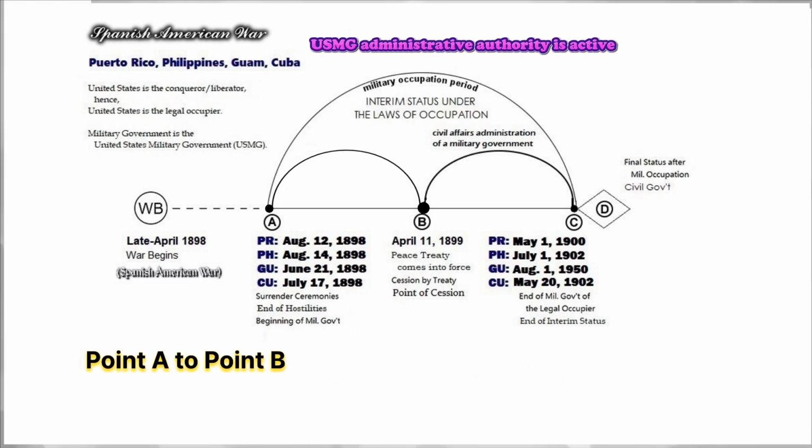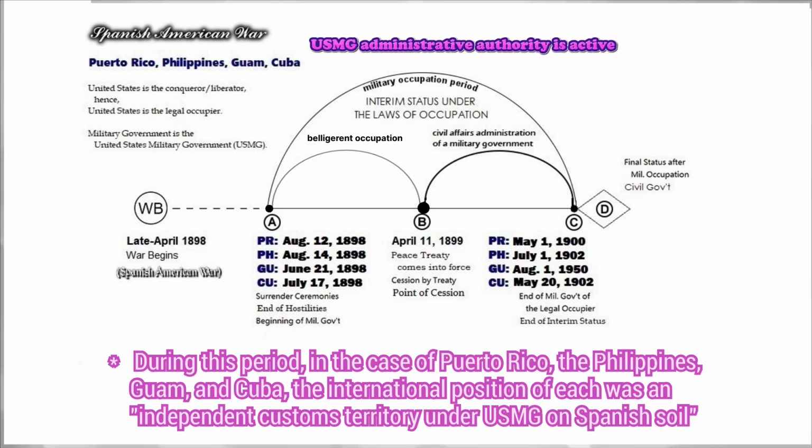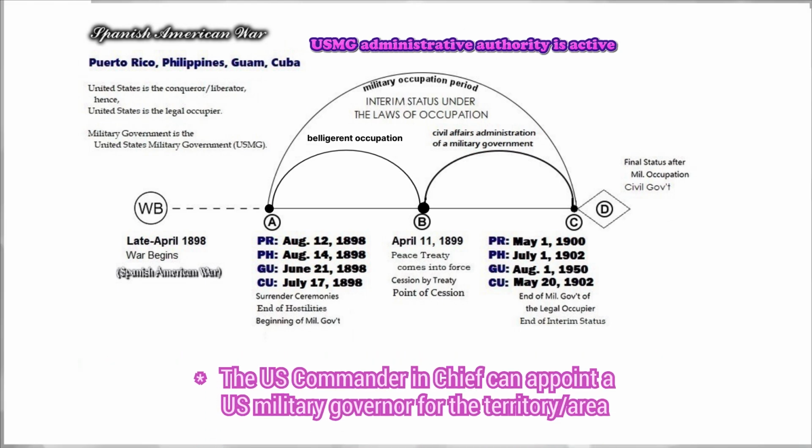Point A to point B. This is the period of belligerent occupation. During this period, in the case of Puerto Rico, the Philippines, Guam, and Cuba, the international position of each was an independent customs territory under USMG on Spanish soil. The U.S. Commander-in-Chief can appoint a U.S. military governor for the territory, area.